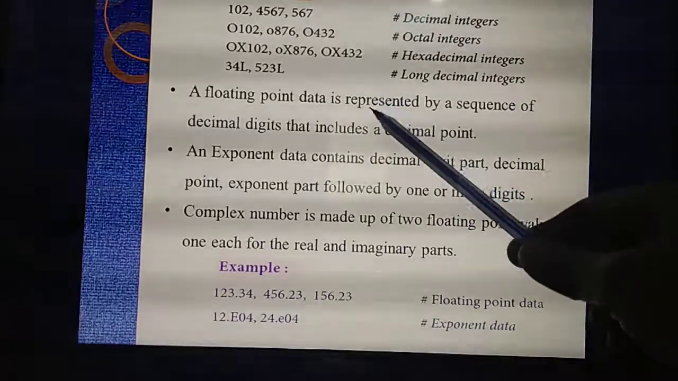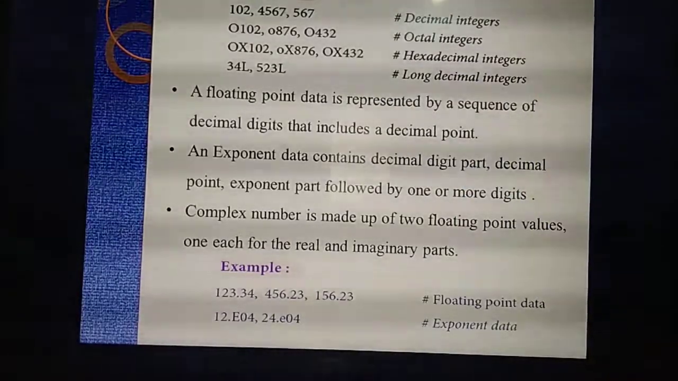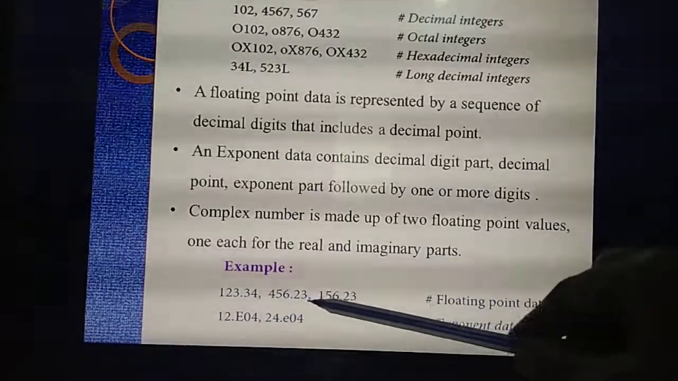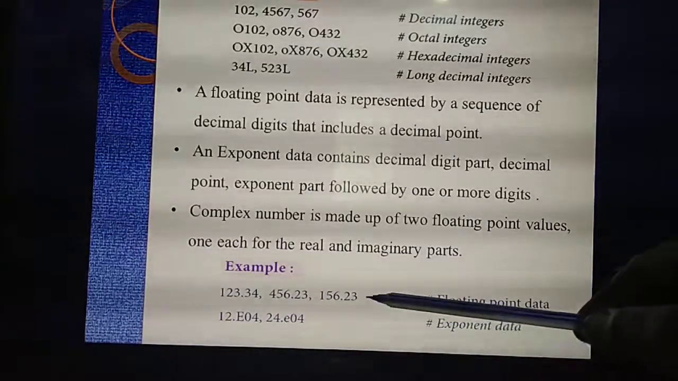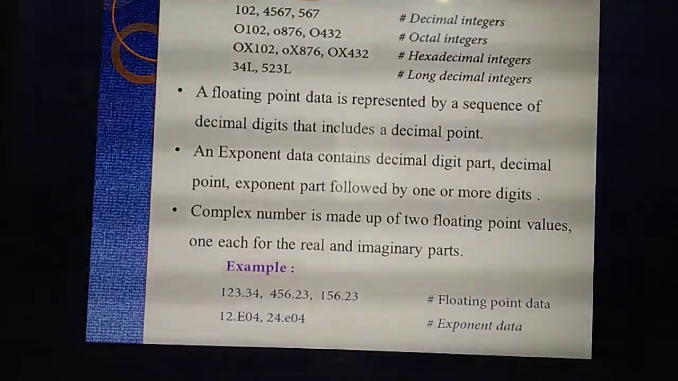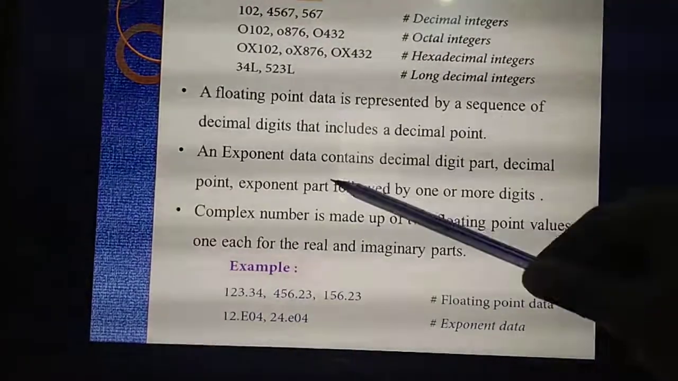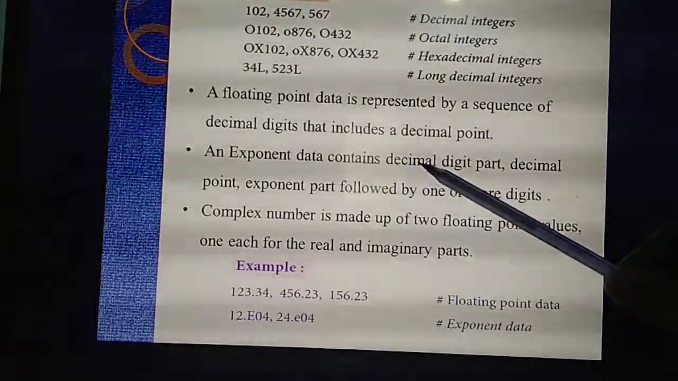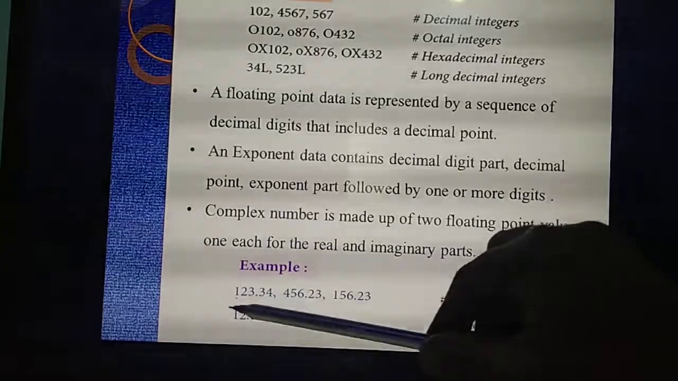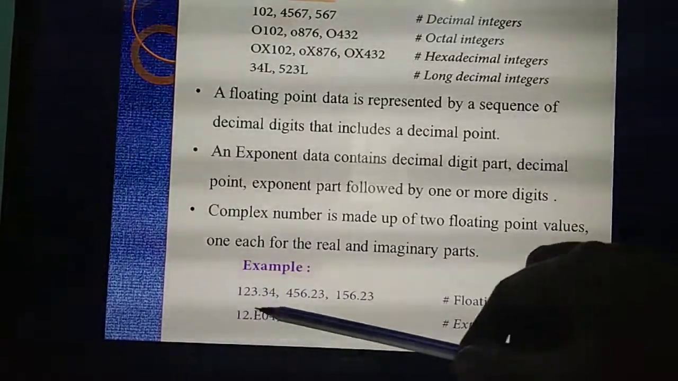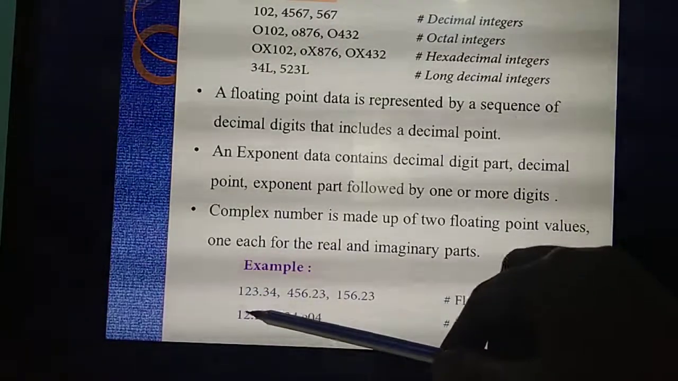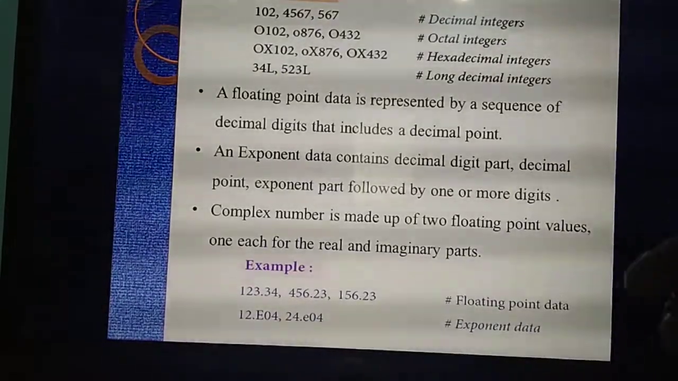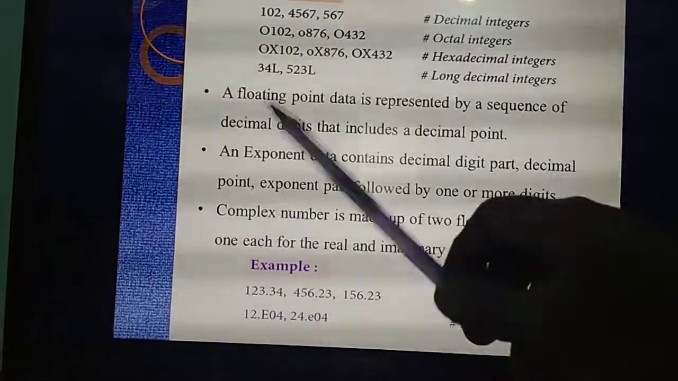This floating point, listen. Floating point is represented by decimal digits. Already you know. See 123.34, 456.23, 156 point. These kinds of numbers we call floating point data. Exponent data, how many parts did I say? 3 parts. What are they? First one, the decimal digit part. See this example, 12.E04. The first part is a decimal. What's the decimal number here? 12, normal number, 12. Then what's the second part? Decimal point.